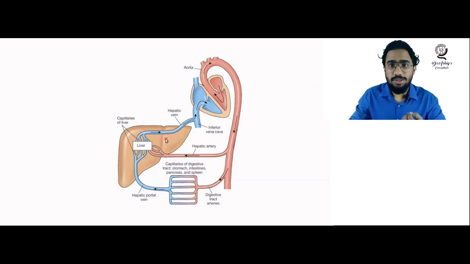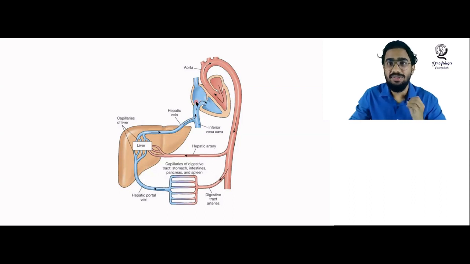The liver also needs oxygen. So how is the oxygenated blood reaching the liver? You can see there is a special branch to the liver, known as the hepatic artery. So through the hepatic artery, the liver receives oxygen, and through the portal vein, the liver receives the nutrients from the intestine as well as the toxins, and the liver will metabolize the nutrients and detoxify the toxins, and the rest of the blood will go back to the heart through the inferior vena cava here. So this is the hepatic portal circulation.